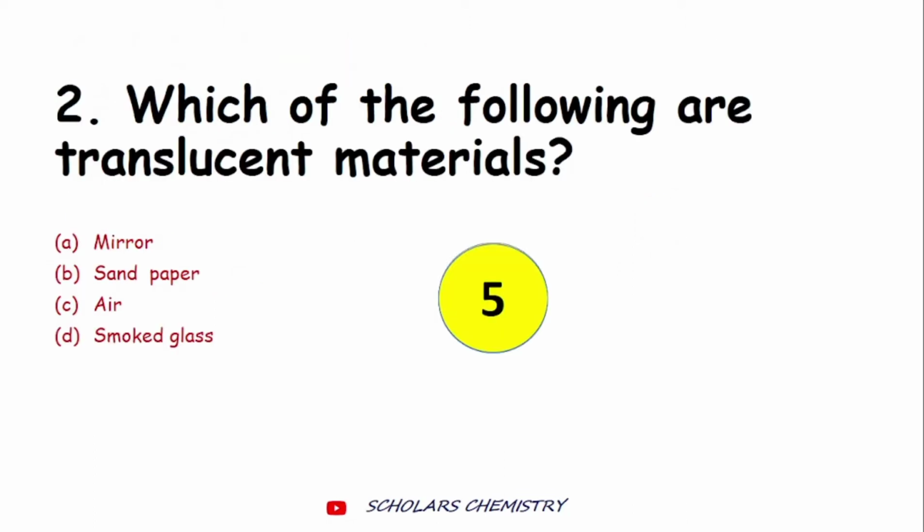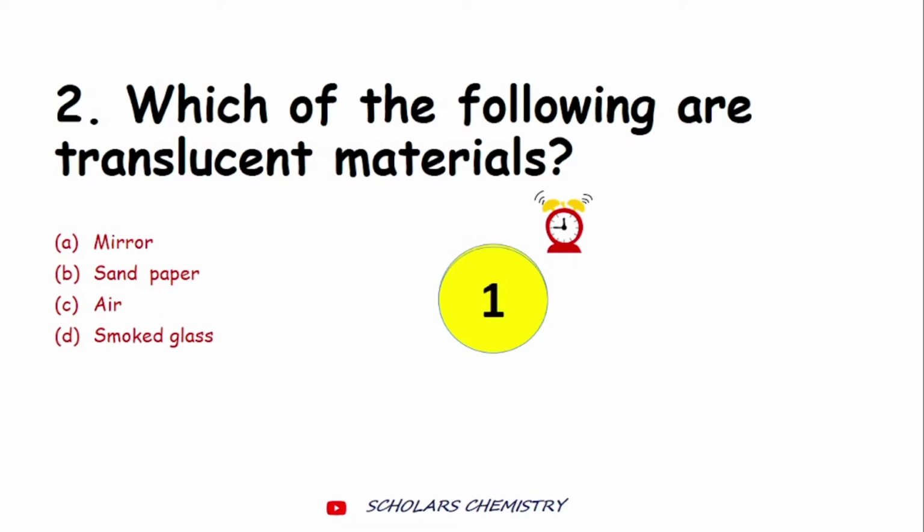We'll start with the second question. Which of the following are translucent materials? Translucent materials: mirror, sandpaper, air or smoked glass. Let's start the timer. You have 5 seconds to answer this question.